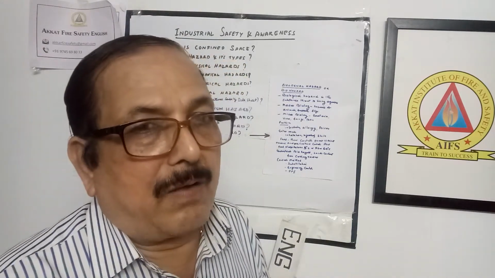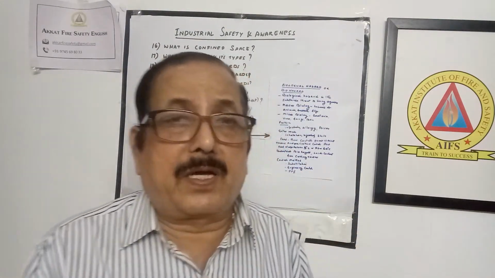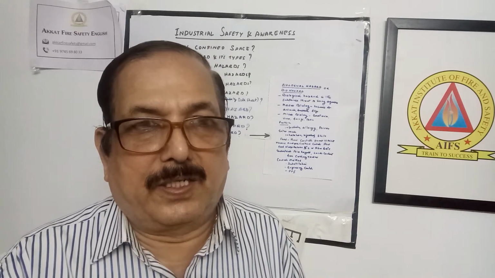So that can enter our body and cause many harmful things. One of the main things we are talking about is food. The day-to-day food which we are taking should be protected from these microbiological hazards. How can we do that? We have to keep it at a certain temperature in degrees centigrade. Bacteria can grow at temperatures between 5 and 60 degrees centigrade, and normally we are taking food at that temperature only.